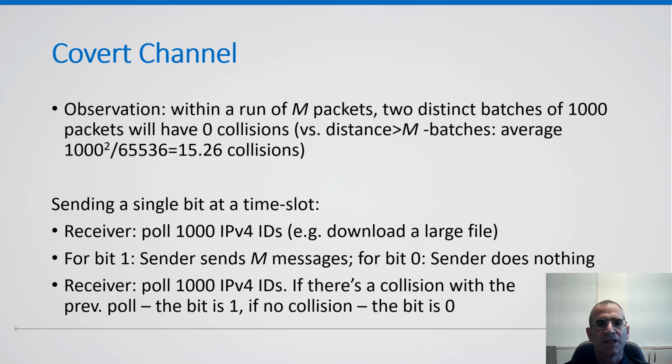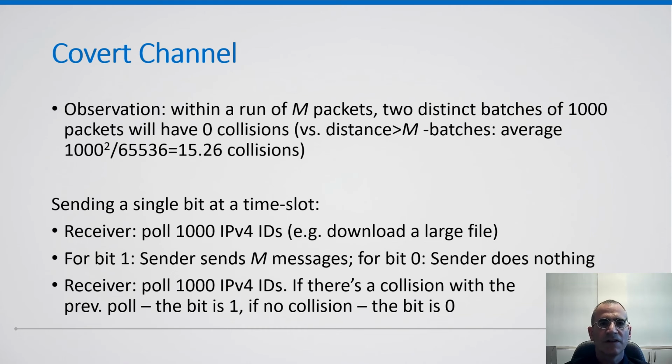Our observation here is that within a run of M consecutive packets, if we look at two distinct batches of 1000 packets, they will have 0 collisions since the non-repeat period is M. In contrast, if we look at two distinct batches of 10,000 packets, but more than M packets apart, then these will have an average of around 15 collisions. We can turn this into a covert channel, sending 1 bit at a time slot.